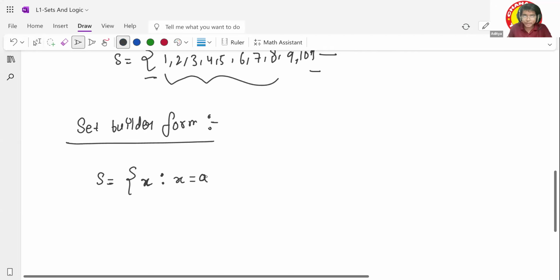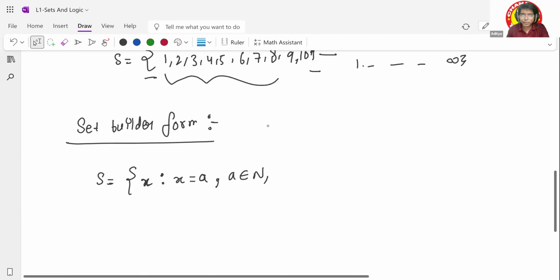But what is my a? Give a comma and say what a is. So a is something which belongs to N. N is the natural numbers, right? Understood this part? Yes, sir. Now if I say it belongs to natural numbers, you know natural numbers are from 1 to infinity, right? Yes, sir. So I have to tell more properties. What is the next property?